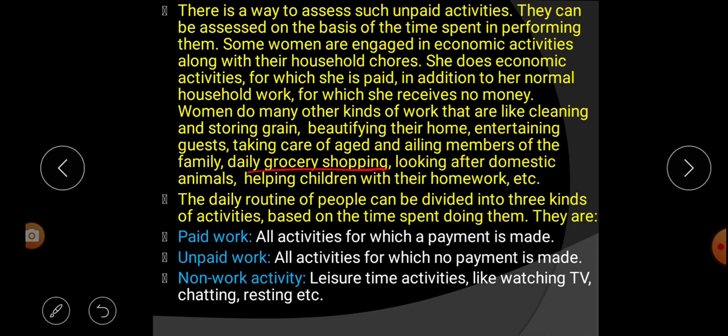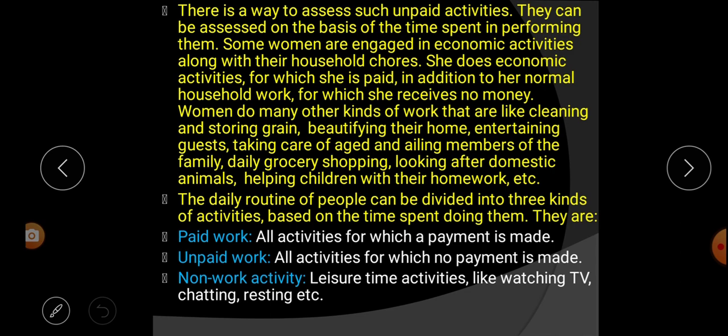Even she goes for what? Marketing and shopping. Next, looking after domestic animals. She also looks after the domestic animals, like milching, etc. She feeds the cows and other animals. Next, helping children with their homework. Even our mom helps us to do our homework. So these are the activities which are done by the women and other people, but they are not paid for that, or we don't pay money for this.